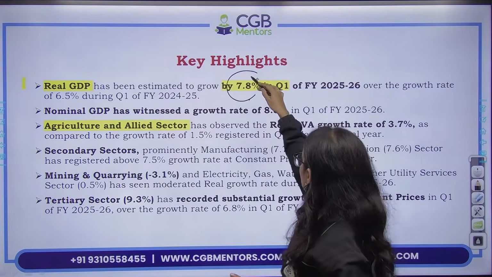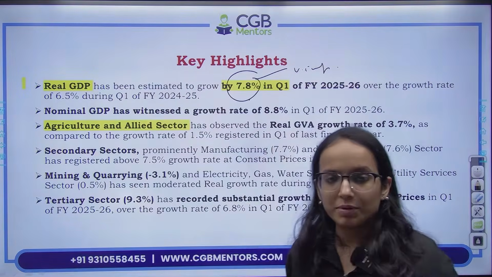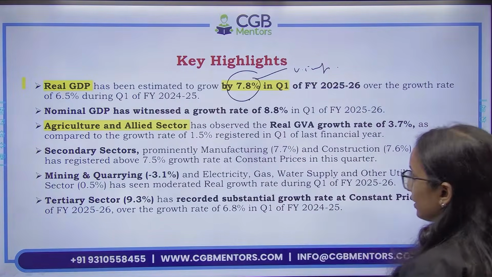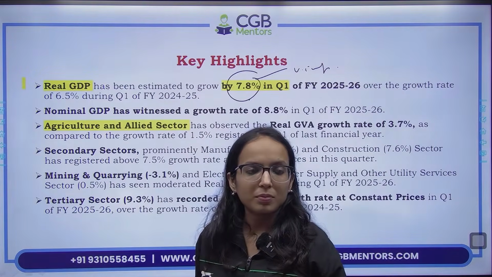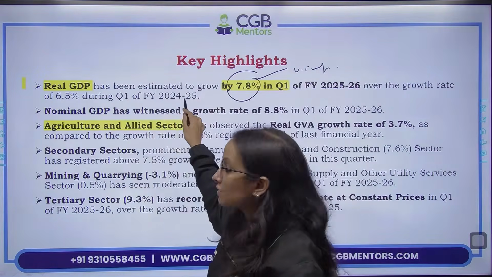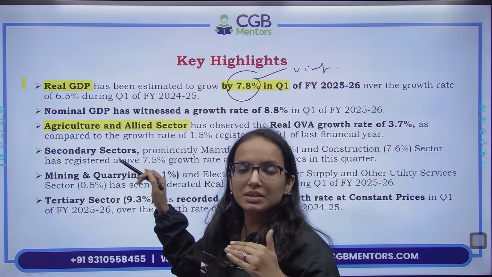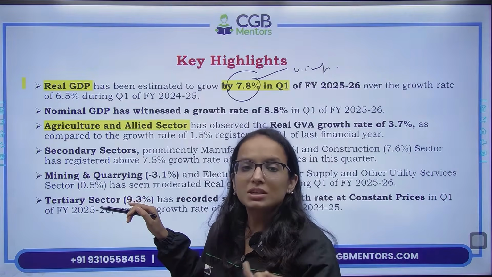Remember this data, very important. Here we are talking about real GDP. Nominal GDP you already know. Real GDP is calculated on base year prices, constant prices, right?